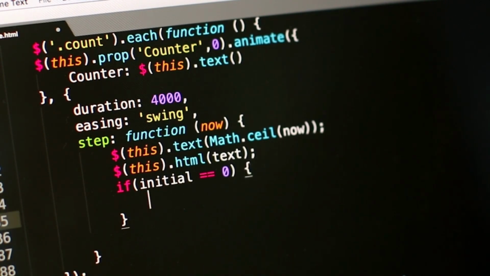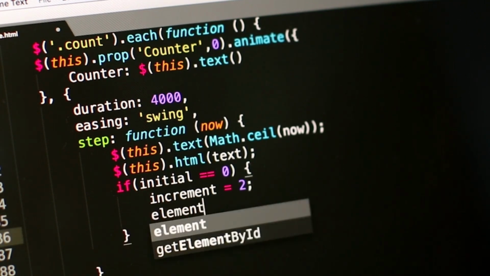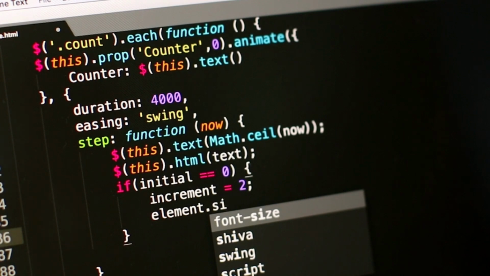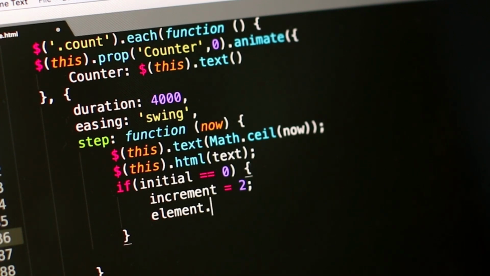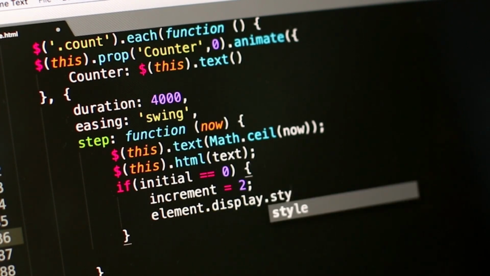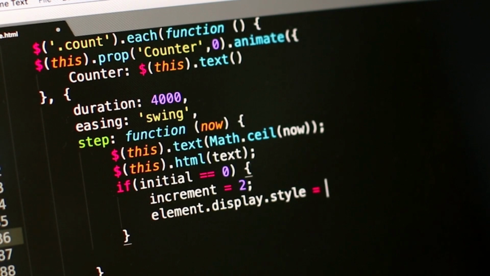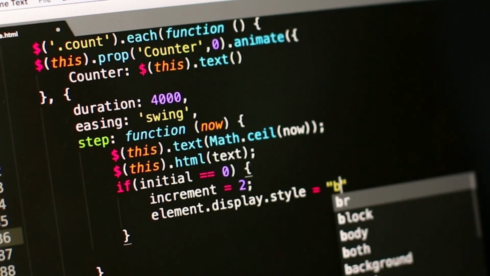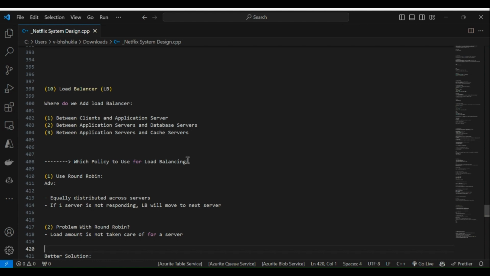A load balancer, as the name suggests, is balancing the load. We have to know where to use this load balancer, so where we have to place it. Between clients and application server we are placing a load balancer. Between application server and database server, or application server and cache server, we can also place one. These are the components where we place our load balancer to balance the request load or traffic load.